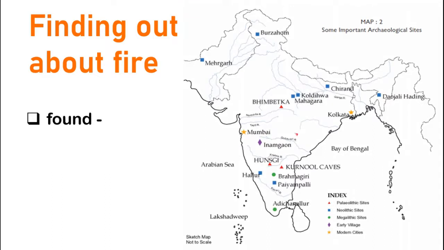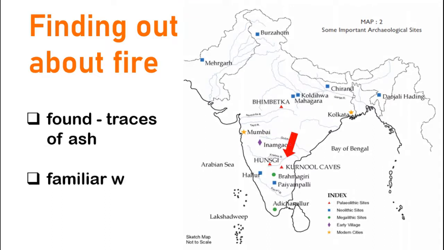This is a map, and here I have marked Kurnool Caves with the red arrow, in the southern part of India. This is the place where traces of ash have been found by archaeologists. From that we get to know that the earlier people, the hunter-gatherers, were quite familiar with the use of fire.